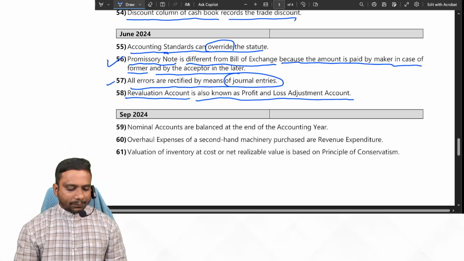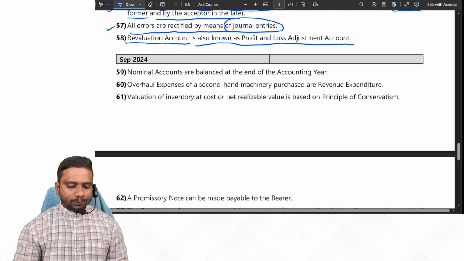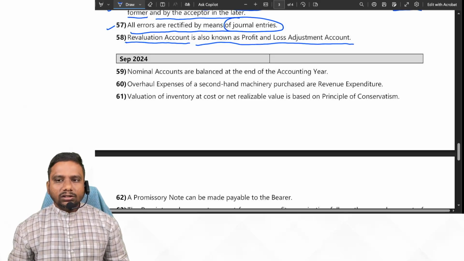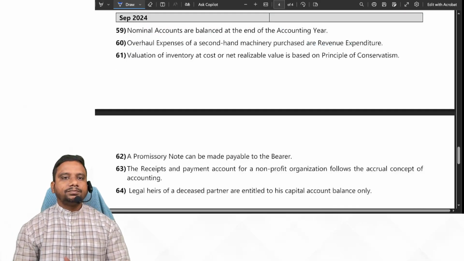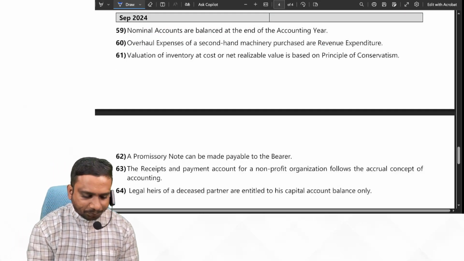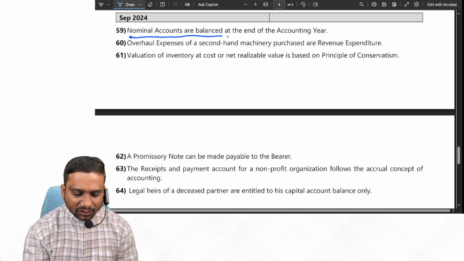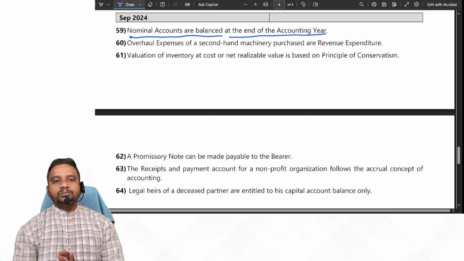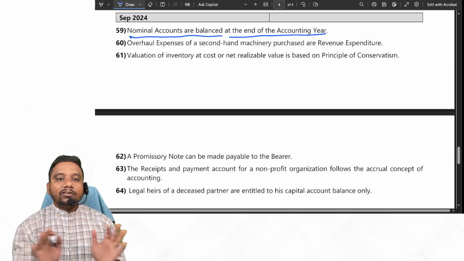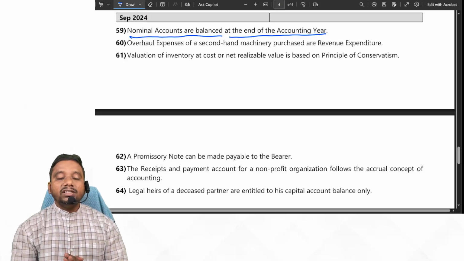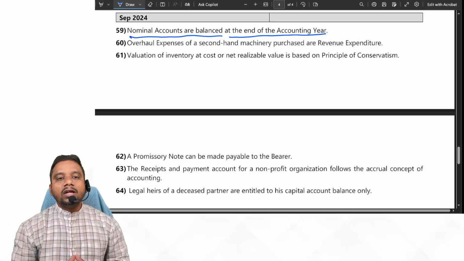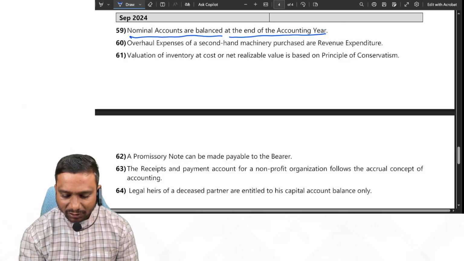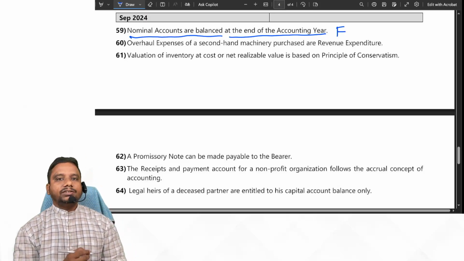Yes. Now look at September 2024 questions. Look at the first question. Nominal accounts are balanced at the end of the accounting year. We have already discussed that nominal accounts are not balanced at the end of the year. Nominal accounts are closed at the end of the year. So the given statement is false, students.